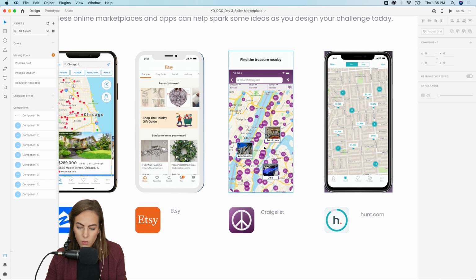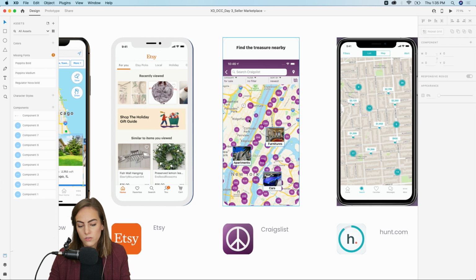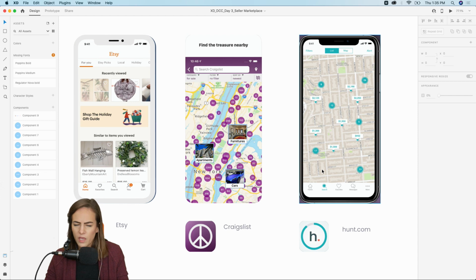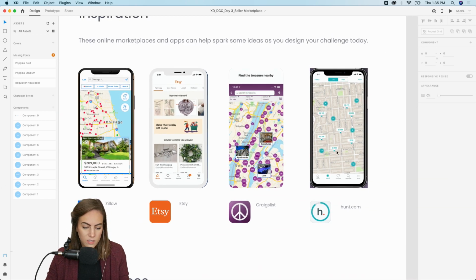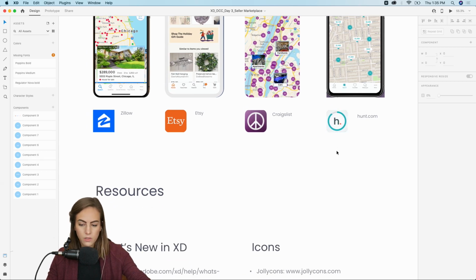Craigslist, of course. I wanted to use the circles with the price inside the circle. Maybe you want to show a photo when you hover over it, or like this hunt.com. I haven't actually seen this one before, but I guess it's something for houses. Hover over the circles to show what the price is. So you can use those for examples if you would like.